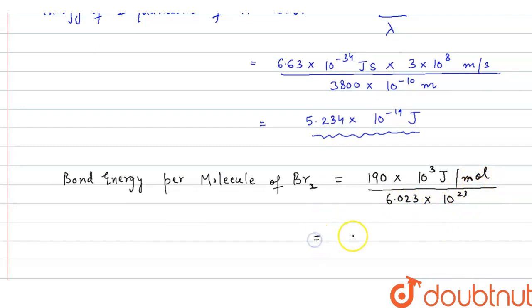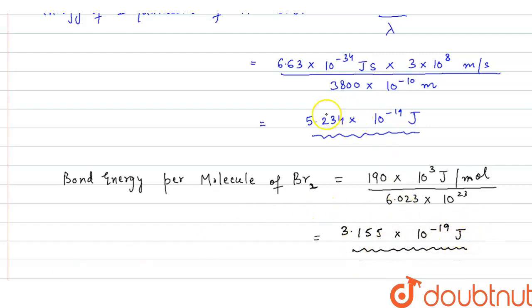So here bond energy comes out to be 3.155 into 10 raised to the power minus 19 joule. So this is the bond energy of one molecule of Br2.